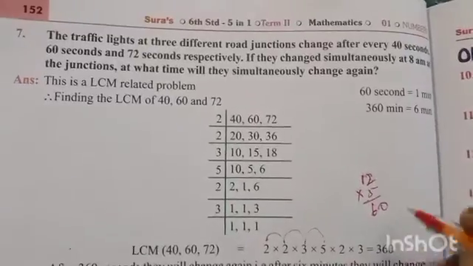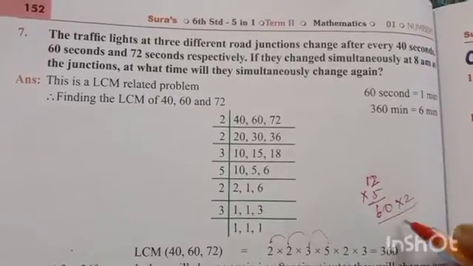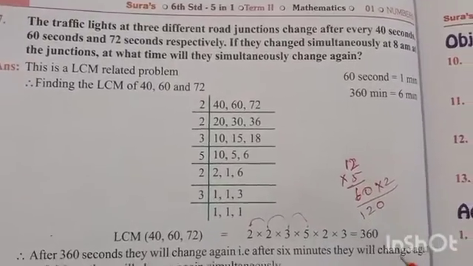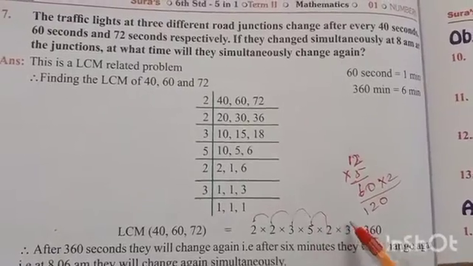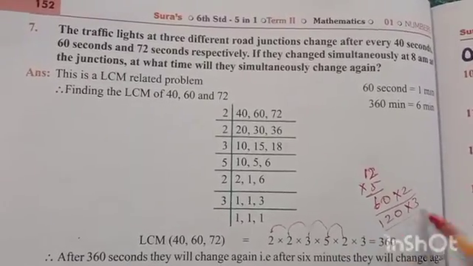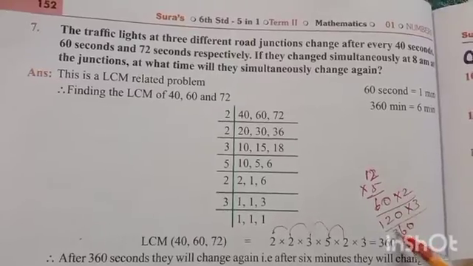Then 60 into 2 is 120. Then again multiply with 3, that is 360.